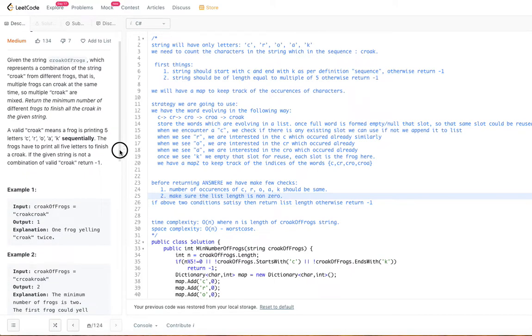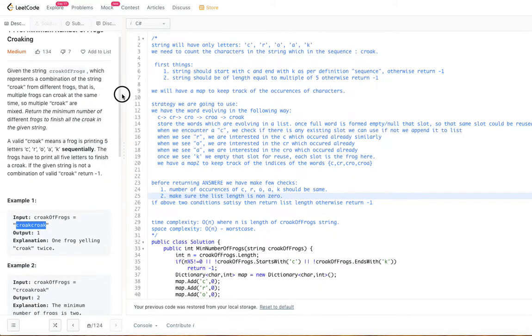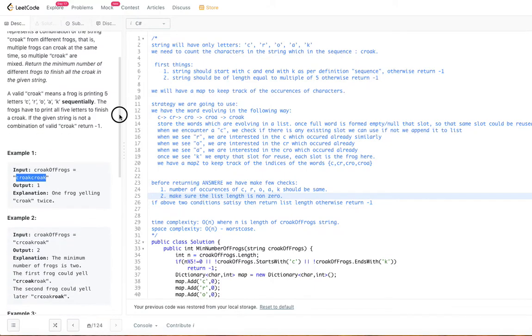So let's go ahead and look at the example. Croak croak. So it has 2 croaks. We need to return the minimum number of frogs that are required to complete this croaking. Here, from croak, one frog finished croaking, so the same frog can do the croak again.